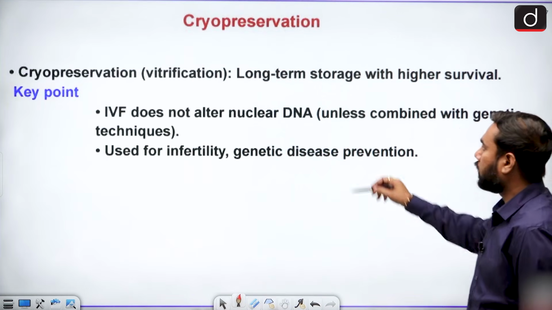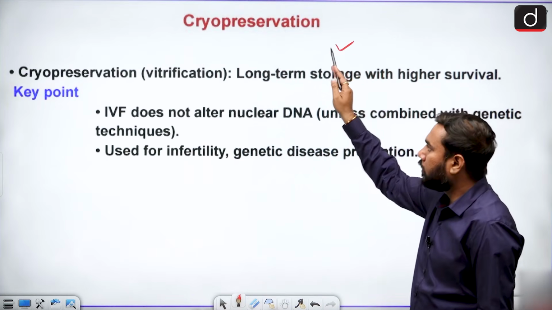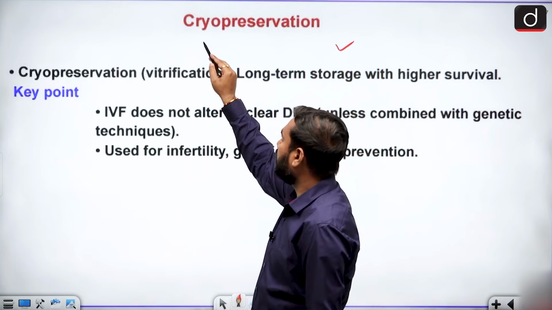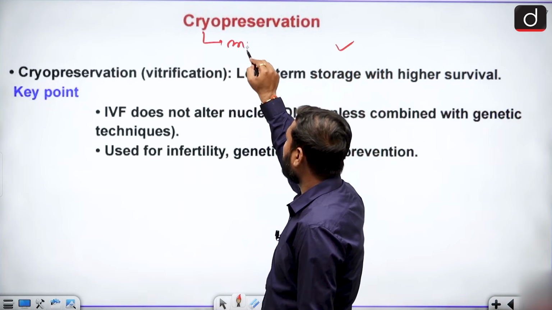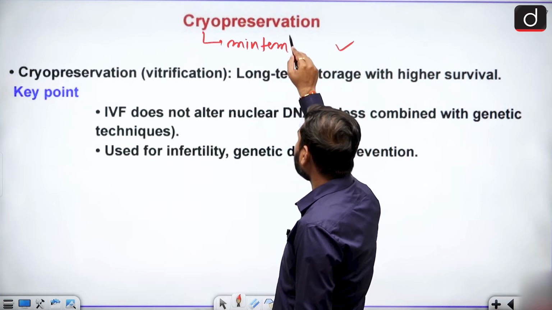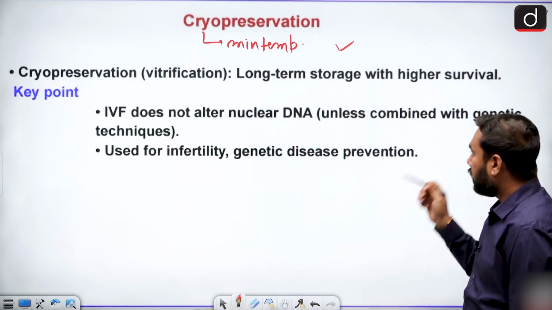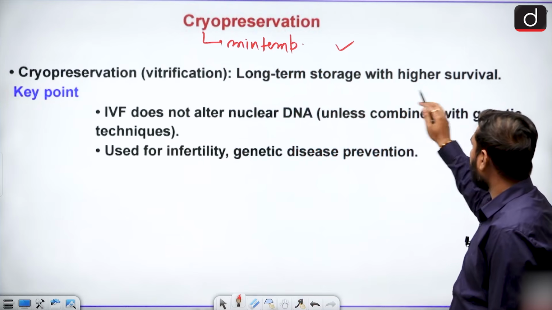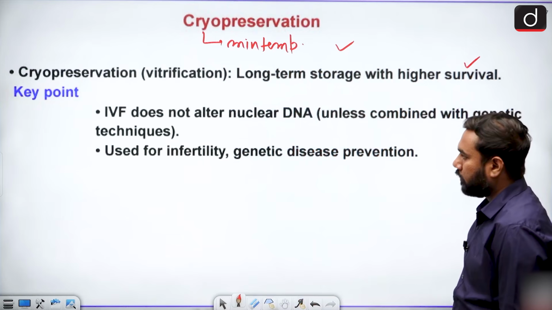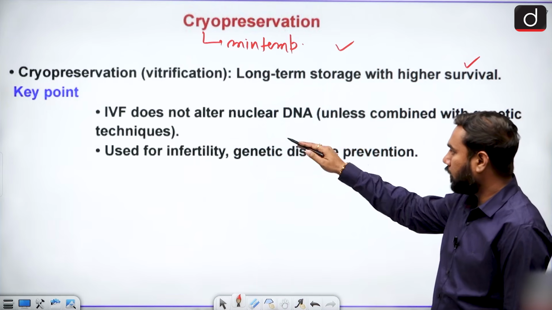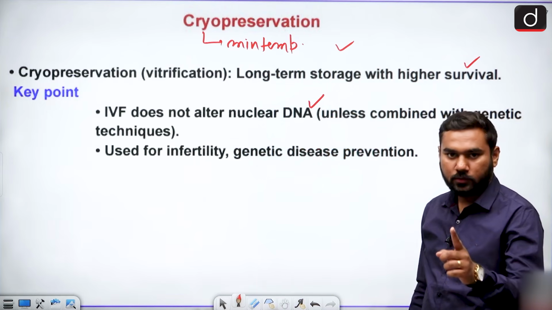But when we talk about cryopreservation, this is the new thing. As I told you already, cryopreservation means minimum temperature preservation. So you can preserve the ovum and sperms, with long-term storage and high survival. IVF does not alter the nuclear DNA. This is the main thing which is important.